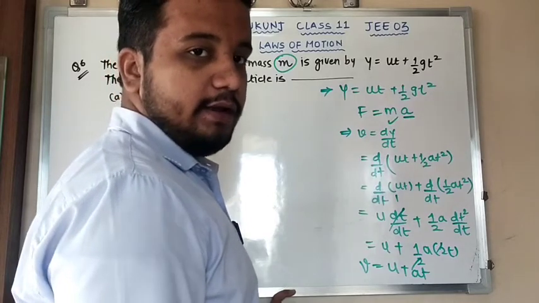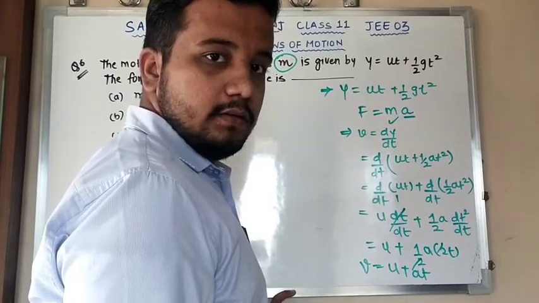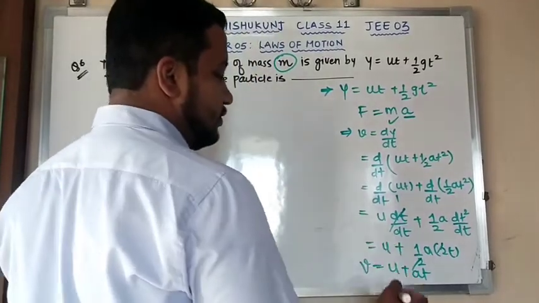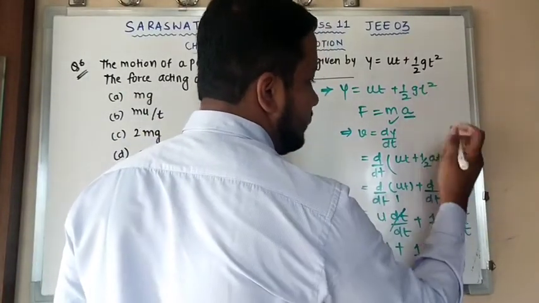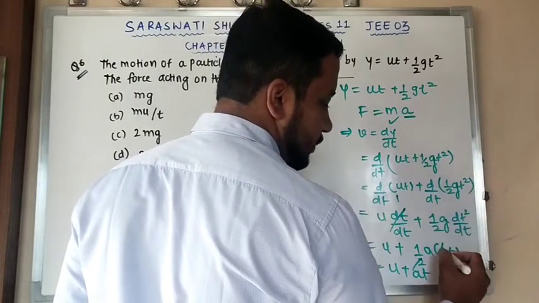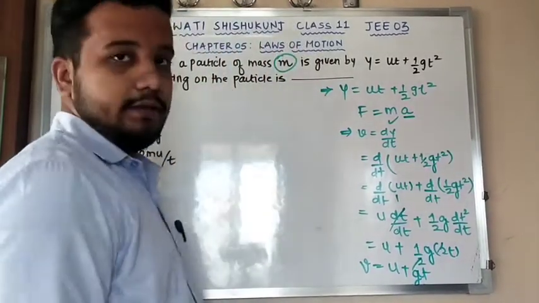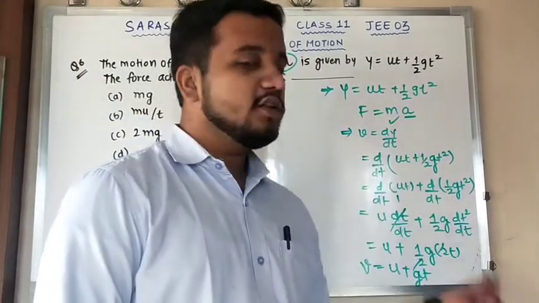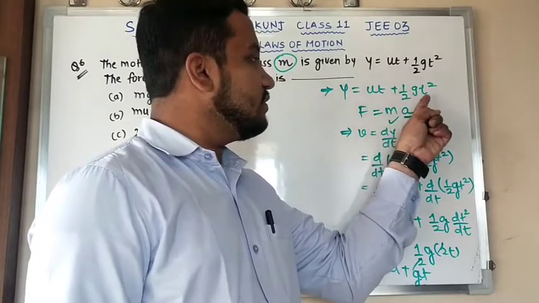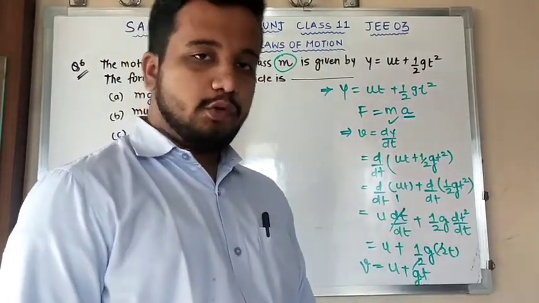Now again I need the differentiation of this. Yes or no? So for acceleration, in the given question they have given g, so I'll use it instead of a. So I'm going to get my answer, that is v is equal to u plus gt. Clear? You can use acceleration also, but you should make a note that in the given question they have given g, so I have put g over here. So my equation is v is equal to u plus gt.